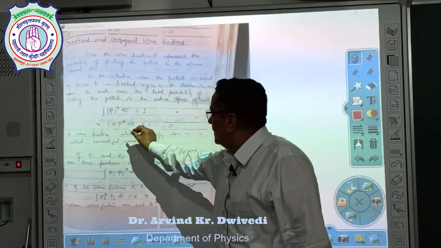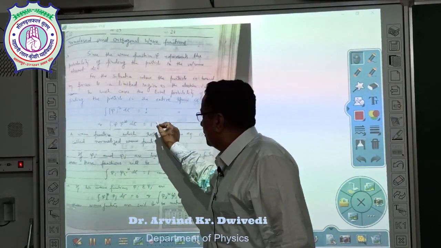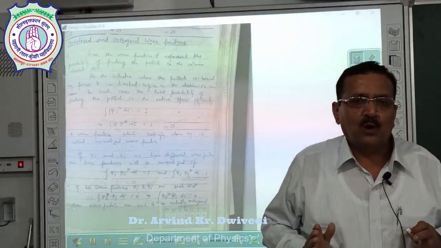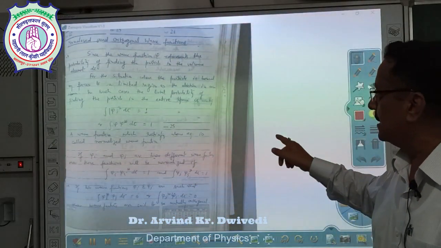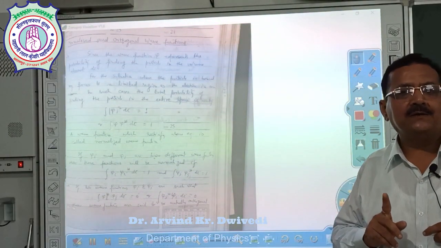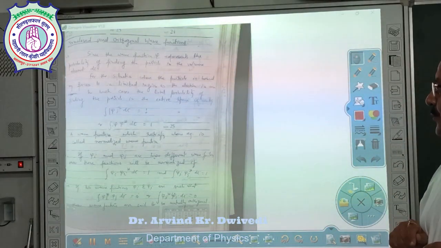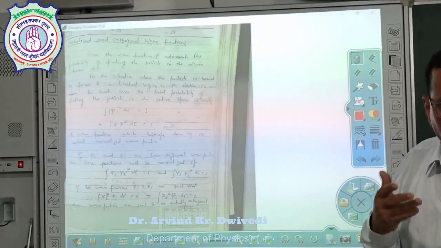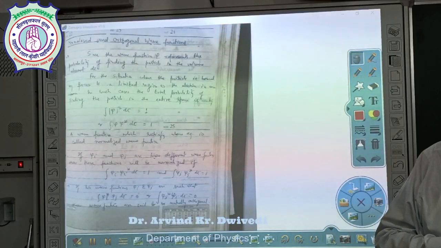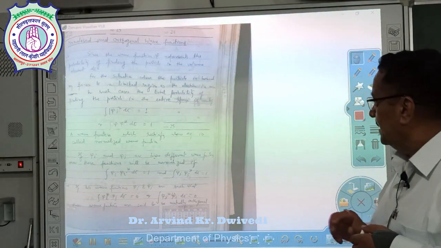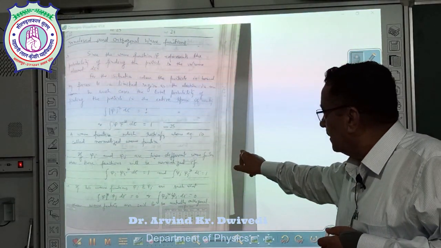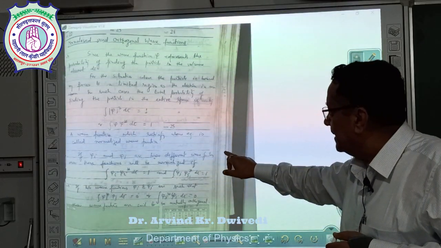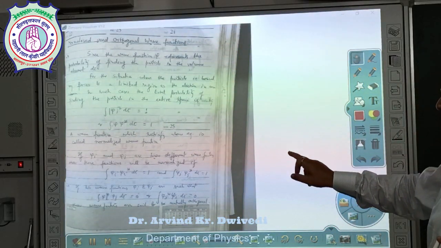We can write integral psi star psi d tau equals 1. Any wave function which satisfies these equations is said to be a normalized wave function. In the same way, if there are two wave functions psi i and psi j, then we can write that psi i and psi j are normalized wave functions.